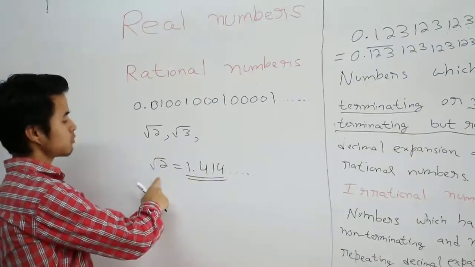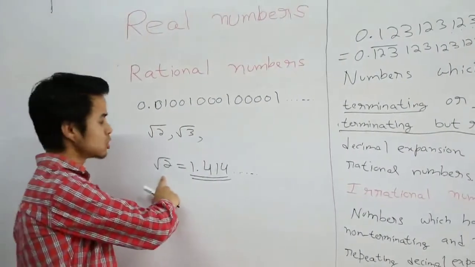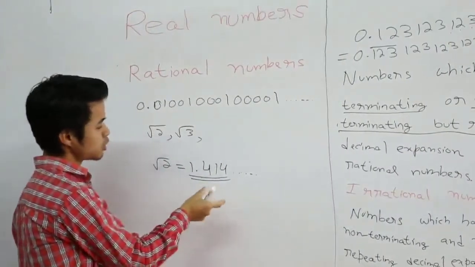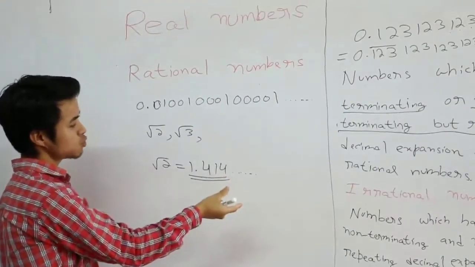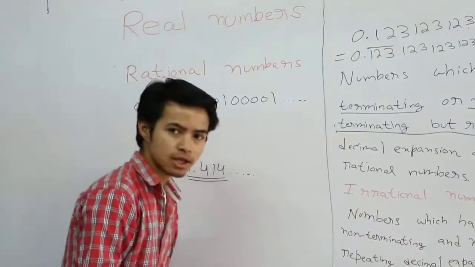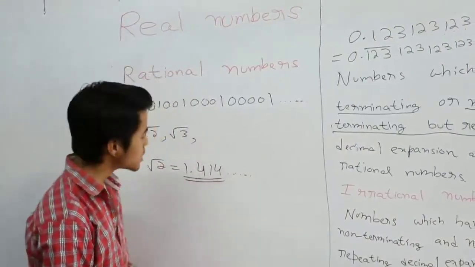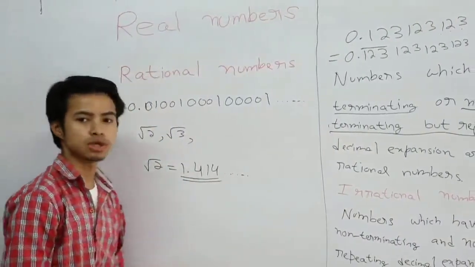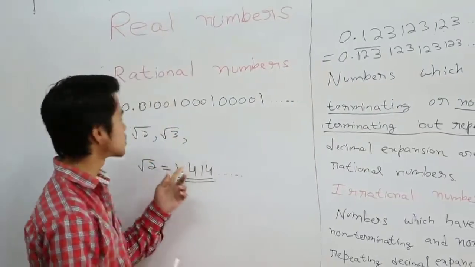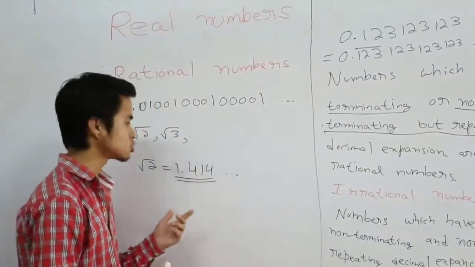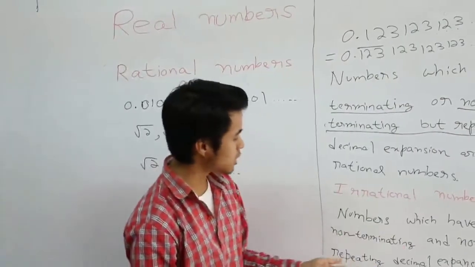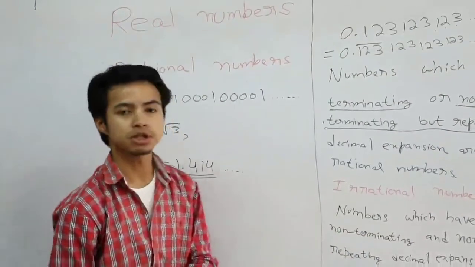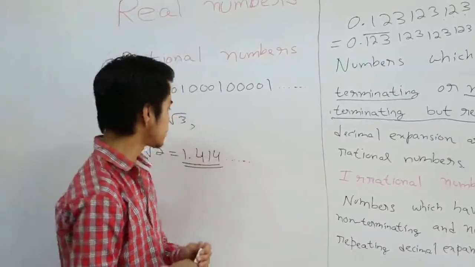Remember, if you find the exact value of √2, it will be a number which has a decimal representation which is non-terminating as well as non-repeating. That is why root 2 is considered to be an irrational number. Root 3, root 7 and so on, these are also irrational numbers. Why? Because we go by this definition, numbers which have a non-terminating and non-repeating decimal expansion.